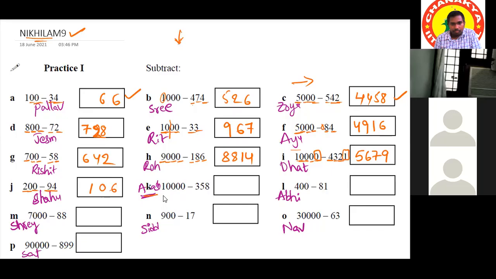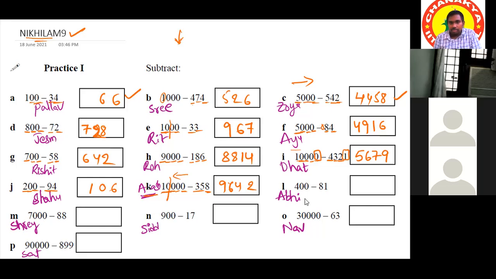So I will go right to left. So according to the rule, first we have to subtract 10 and 8, which would be 2. Okay. Now 9 minus 5, which would be 4. Now 9 minus 3, which would be 6. Now 9 minus 0, which would be again 9. Okay, right. That's all. Now we only take the answer. Remaining number 10, 10's predecessor is 9. 9, sir. Thank you, sir.